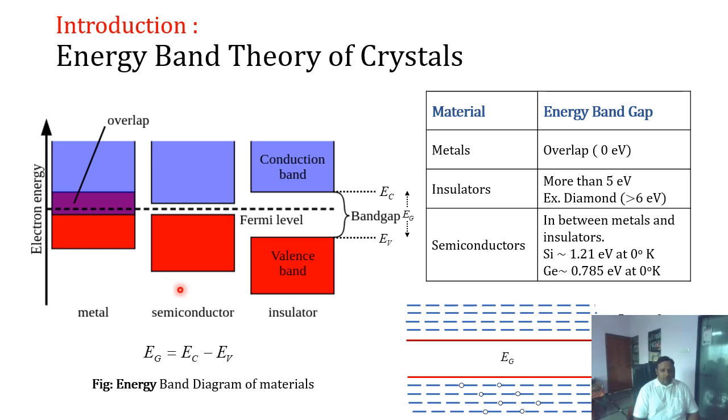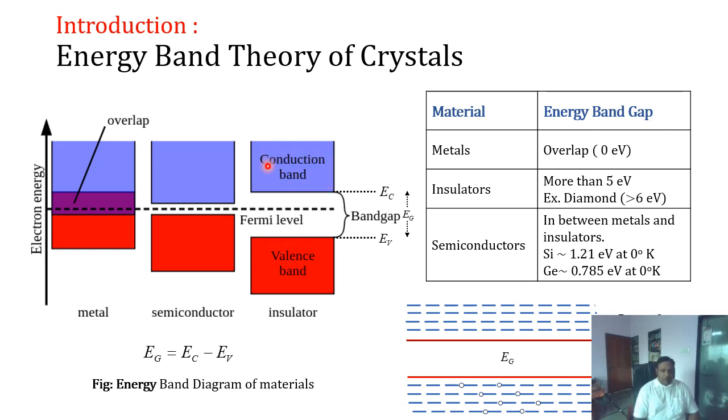In this figure, we will see the energy band gap structure of solid materials. This lower band is called the valence band. At absolute zero, this valence band is completely filled, that is, all electrons are attached to their respective energy levels, and this is called the conduction band.